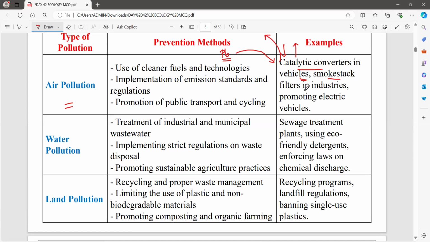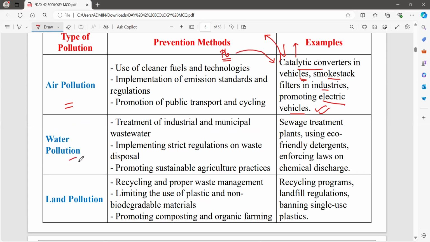Smokestack filters in industries, and promoting electric vehicles. Electric vehicles, according to me, are very good to use, but of course there will be certain disadvantages. But when compared to the gases emitted by normal petrol vehicles, they will be very helpful.